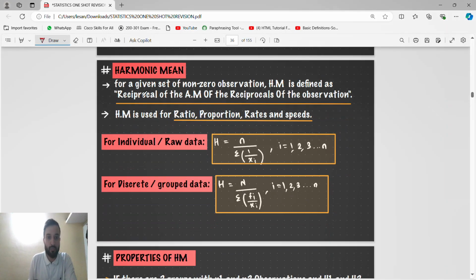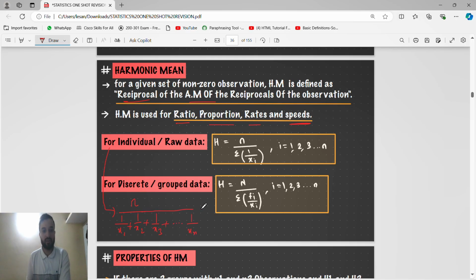Harmonic mean, so harmonic mean is what? Reciprocal of arithmetic mean. Harmonic mean is used for ratio, proportion, rates and speeds. For ungrouped, harmonic mean, what we have studied is the formula n, the total number of observations, divided by 1 by x1 plus 1 by x2 plus 1 by x3 plus dot dot dot 1 by xn.